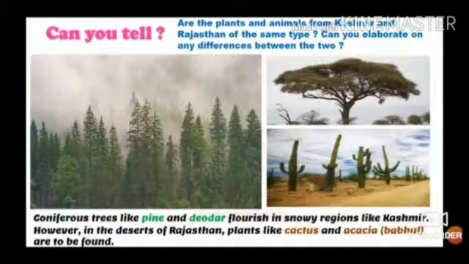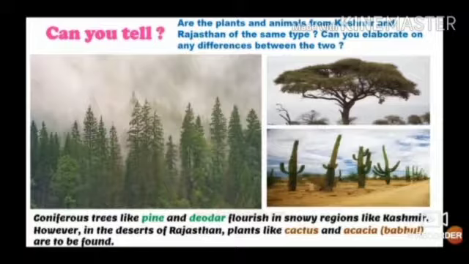Animals in Kashmir have thick fur. The body is changed to suit the cold climate. Rajasthan being a desert, animals like the camel are seen here. According to the local conditions, the plants and animals show different characteristics.